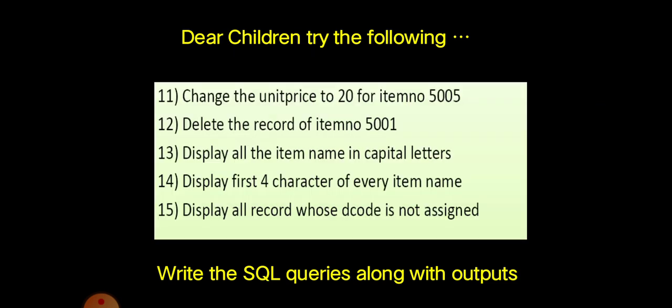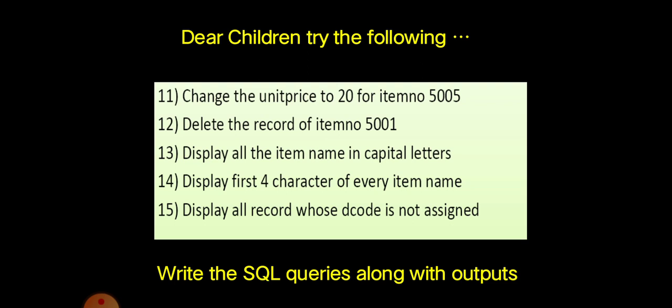Then change the unit price to 20 for item 5005. Here which clause or command do we need to use? Update command we need to use. Delete the record. Delete command we need to use. Display all the item names in capital letters. So we need to use a string function called ucase or upper for making all the item names uppercase. Then display the first 4 characters of every item name.